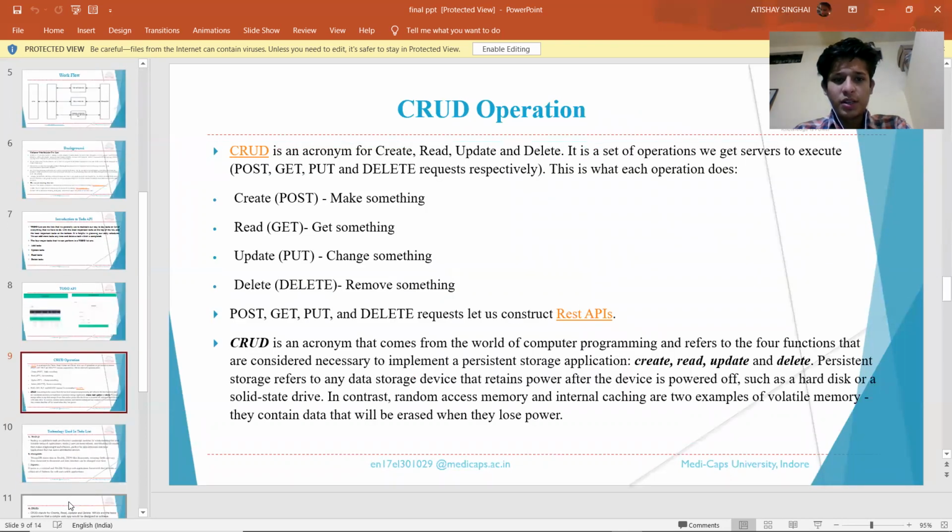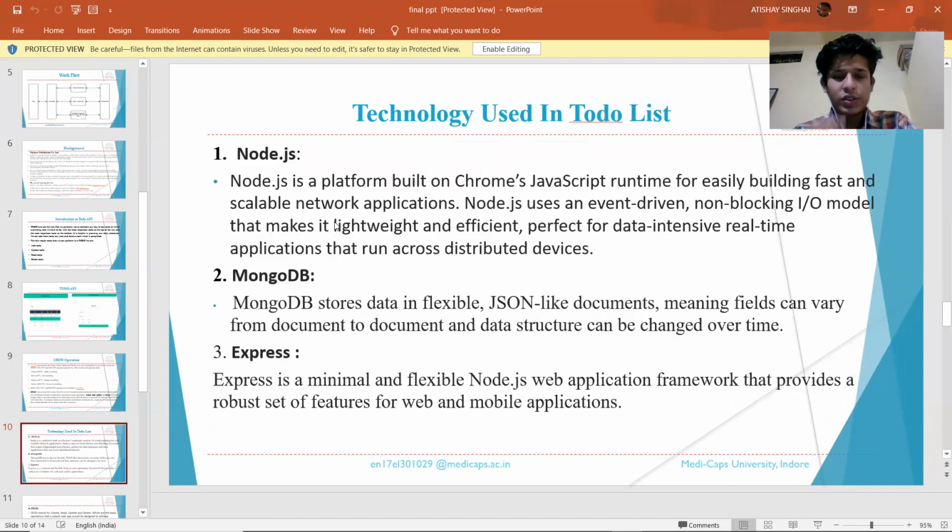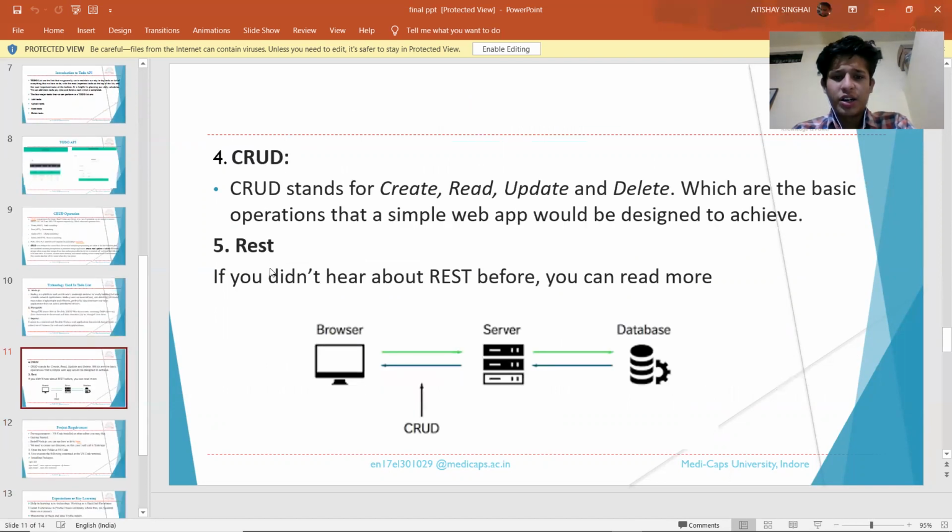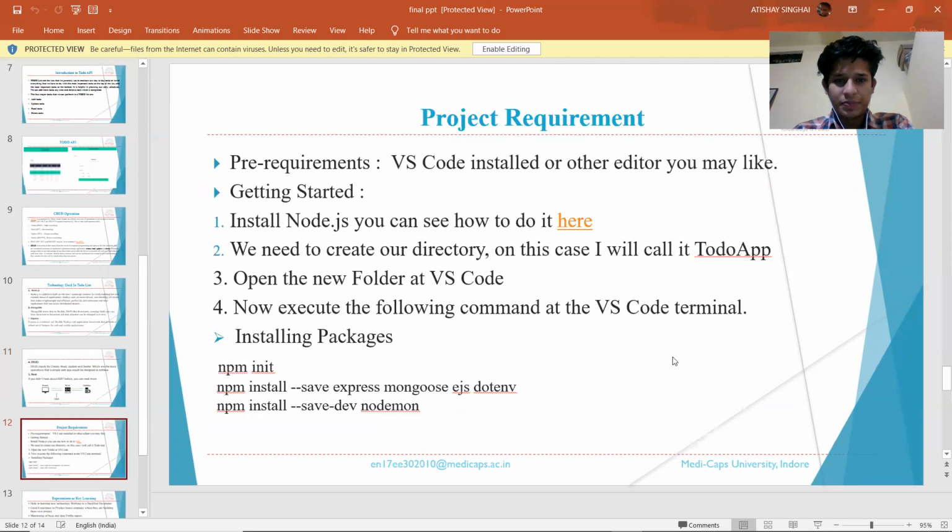And this is the CRUD operation where we can use put, get, post, and delete methods with the help of this. Also used technologies like Node.js, MongoDB, Express, and REST. This is the simple data flow diagram which shows the browser, what we see on a computer, all the CRUD operations go through the server, and it will reach the database.